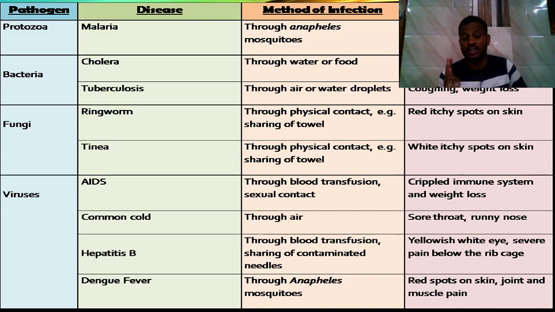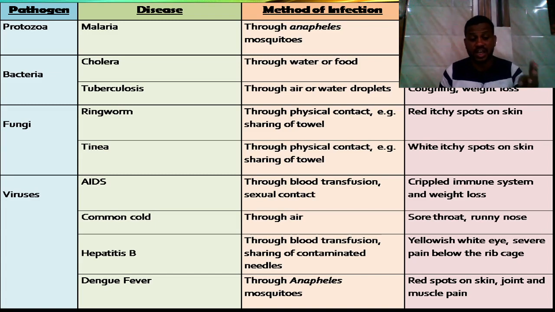When ringworm happens, the symptoms are red itchy spots on the skin. We see red round patches on our body. When tinea happens, white patches are spotted on the skin.